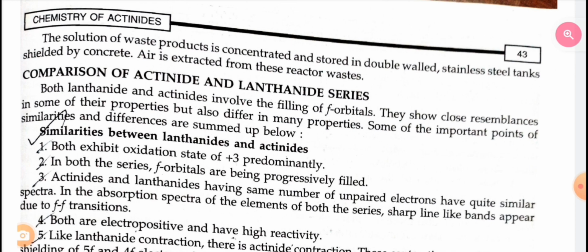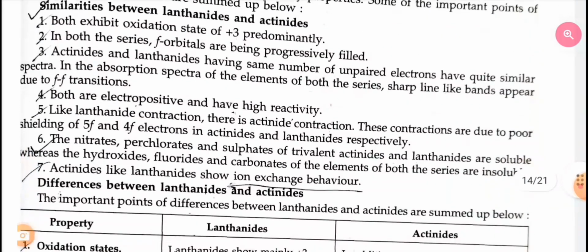Third, actinides and lanthanides having the same number of unpaired electrons have quite similar spectra. In the absorption spectra of elements of both series, sharp line-like bands appear due to f to f transitions. Fourth, both are electropositive and have high reactivity. Fifth, like lanthanide contraction, there is actinide contraction. These contractions are due to poor shielding of 5f and 4f electrons in actinides and lanthanides respectively.